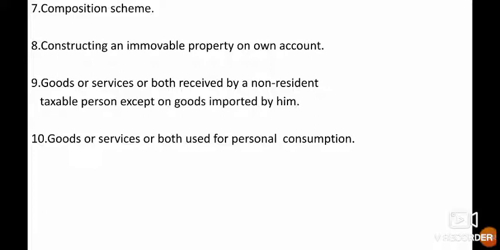Eighth one, constructing an immovable property on own account. For instance, XYZ developers of buildings build an office for itself. In this case, XYZ Limited cannot claim ITC even if the office is used for business purposes. Ninth one. Goods or services received by a non-resident taxable person, except goods imported by him. A non-resident person can only claim ITC for goods imported by him but not for goods and services received by him.